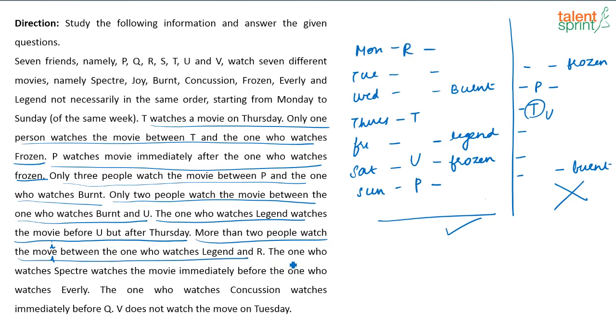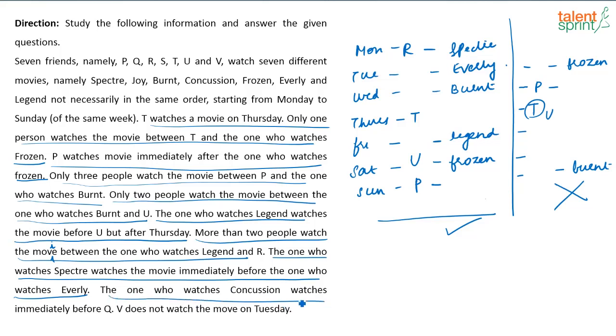The one who watches Spectre watches the movie immediately before the one who watches Everly. So where can we fix that? 2 adjacent people, it can be fixed only here, right? So this is Spectre and this is Everly. The one who watches Concussion watches the movie immediately before Q. So which has to be Concussion?